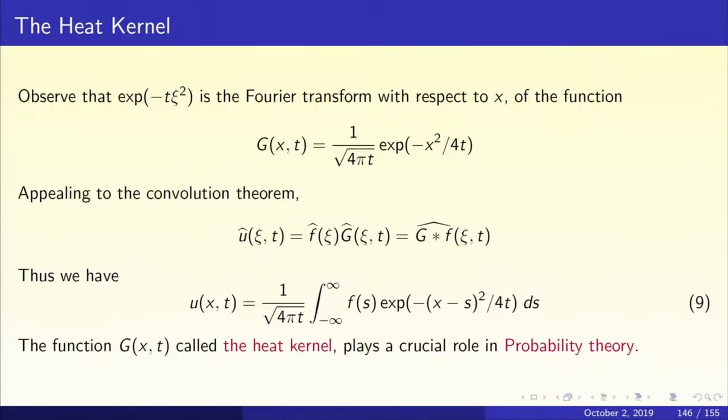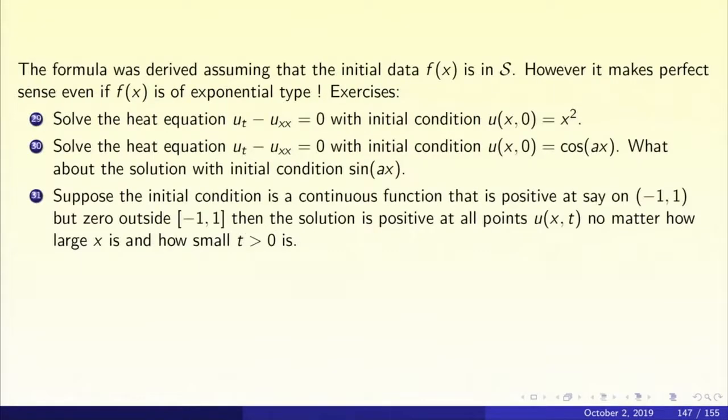It is an integral of f of s into exponential of minus (x minus s) the whole squared upon 4t ds, with the factor 1 upon root 4 pi t thrown in, an innocent constant. That is the displayed equation on the slide, and that gives you a formula for the solution of the heat equation in the upper half plane t bigger than or equal to 0. The formula was derived by assuming that the initial data f of x is in the Schwarz class.